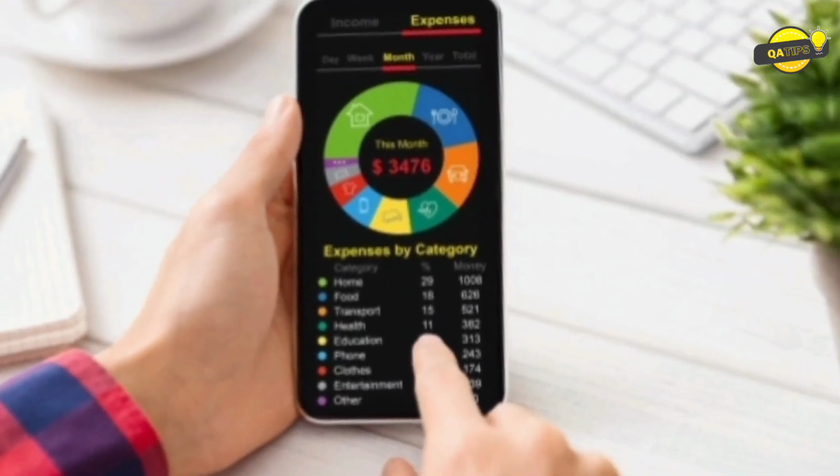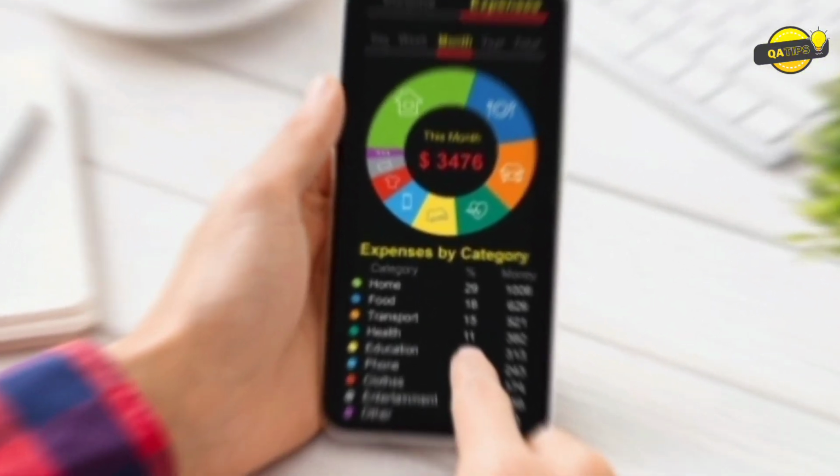Slide 5. Embrace the power of budgeting tools. To make budgeting easier, embrace the power of budgeting tools. There are many apps and software available that can help you track your income, expenses, and savings goals. These tools can give you a clear overview of your financial situation and help you make informed decisions.